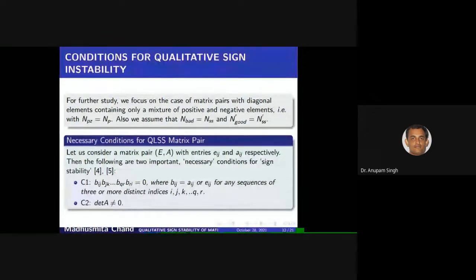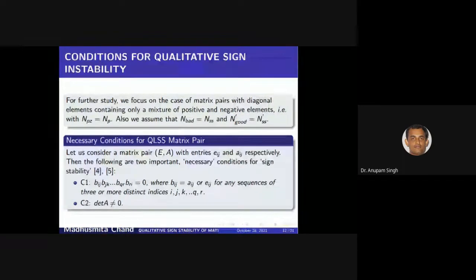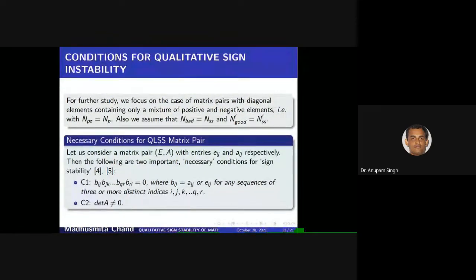Here, the first condition C1 is the necessarily required condition for qualitative sign stability. That means the condition which makes the matrix pair stable independent of magnitude. And the second condition is necessarily required for the stability of any matrix pair. Because if the determinant of A is 0, then it always has at least one zero eigenvalue that makes the matrix pair unstable. So this condition is necessarily required for the stability of the matrix pair EA, independent of any qualitative or quantitative information of the matrix pair elements.